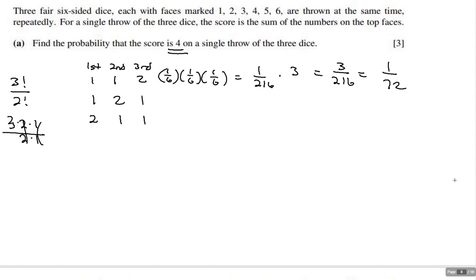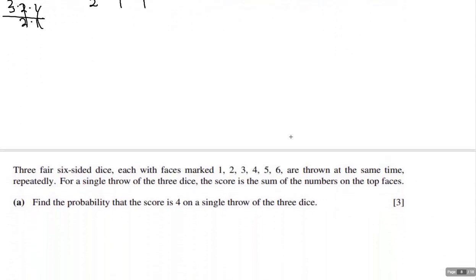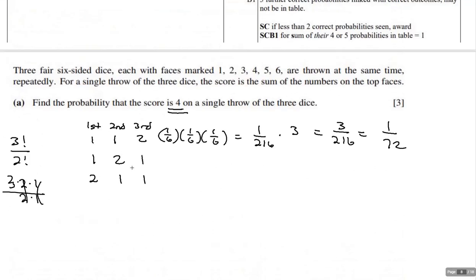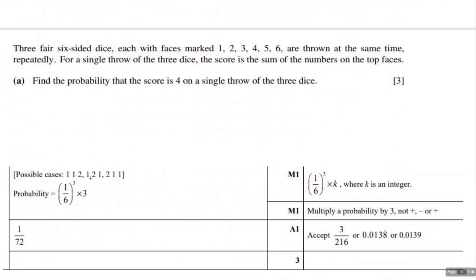All right, let's see if I've got a rubric for this one. Yeah, I do. Notice the method point: you need to show somehow that you did 1/6 times 1/6 times 1/6. You show the possible cases, and that's going to help you. And then times 3.